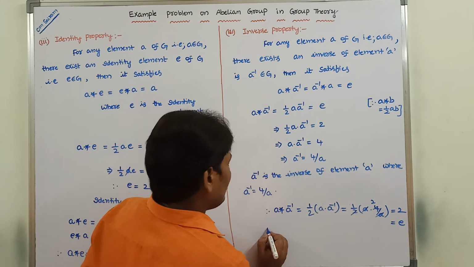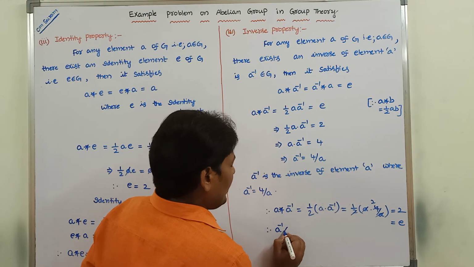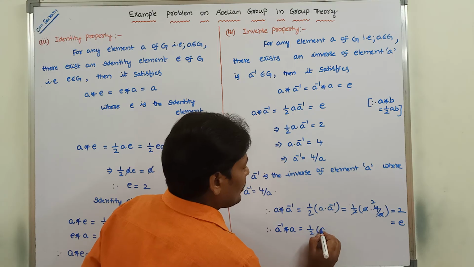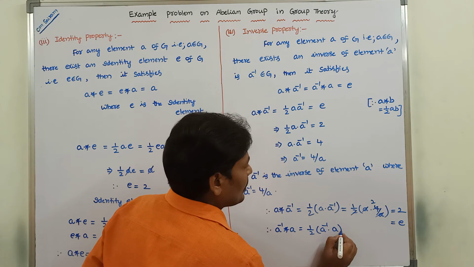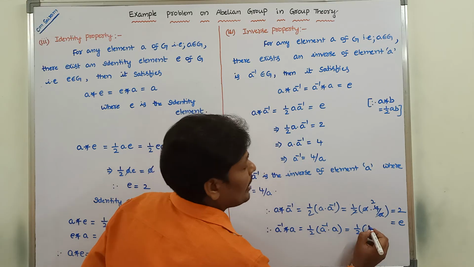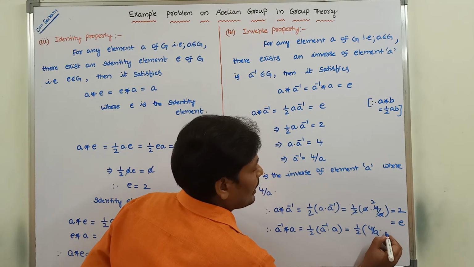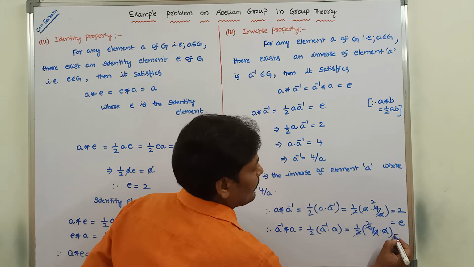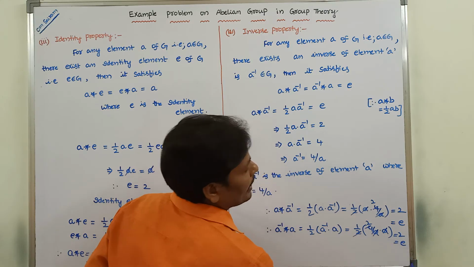Next one, a inverse * a is equal to half a inverse a, so that is equal to half into 4 by a into a. Here a cancels, 2 2's, therefore 2, that is equal to e.